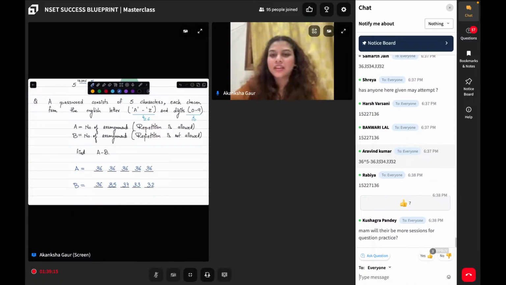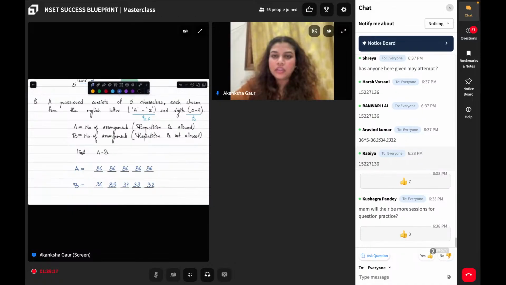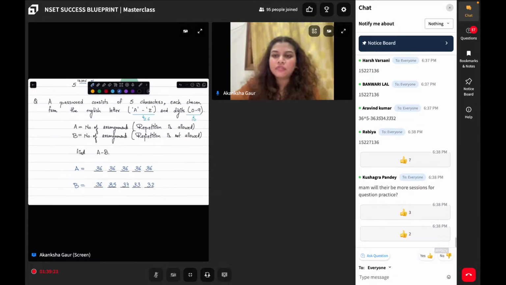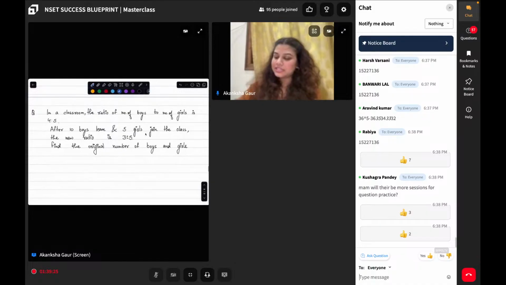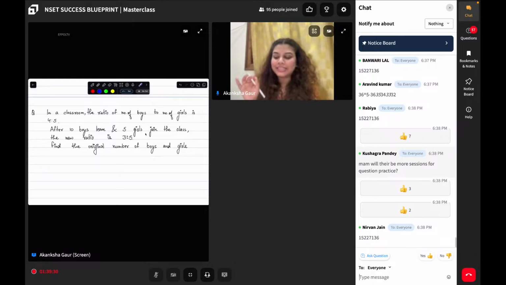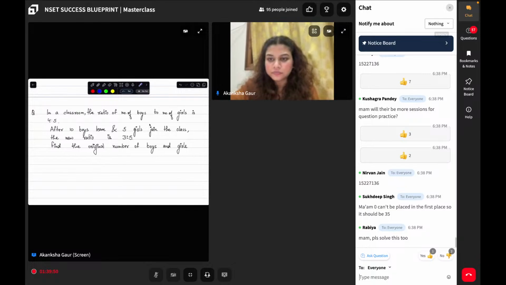Okay. Perfect. Now I want to show you a couple of more questions. This is a ratio proportion question. Ratio proportion question is supremely easy. It gives the ratio of boys to girls, 4:5. Now 10 boys leave, 5 girls join in. This is a very simple question. Will you be able to solve it? If this kind of question you will be able to solve, I can skip it and move on to a more complex question.